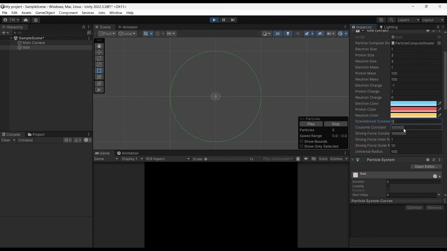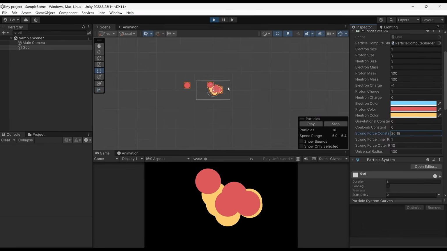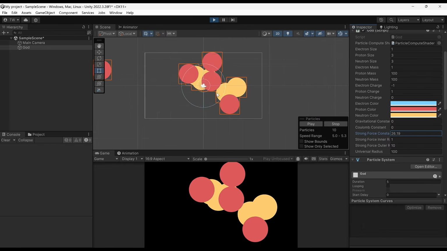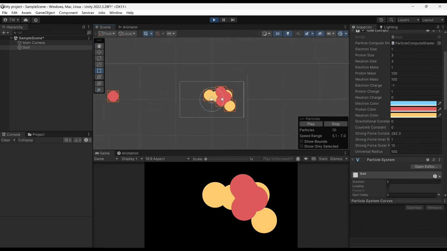Let's set everything to 0. Let's just have a few neutrons and a few protons. Okay, let's try just increasing the strong force a little bit. Okay, this is kind of like what we want, but in a bit of slow motion. Okay, I think it needs to be stronger. Okay, this is kind of what we're looking for.